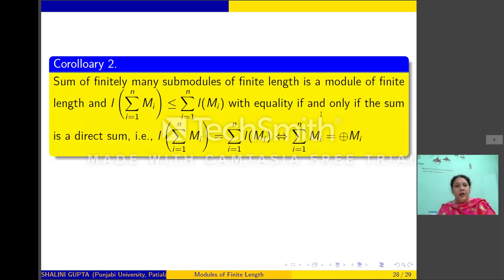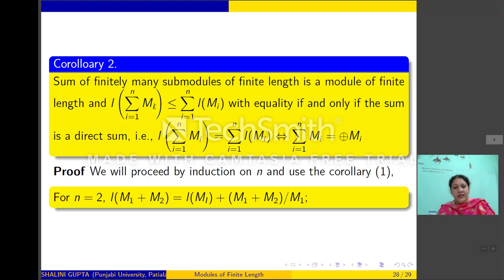Now, consider M1, M2, up to Mn to be submodules of module M, where M is of finite length. Then the length of the sum of these modules is less than or equal to the sum of the lengths, and equality holds if and only if this sum is direct. So this can be seen easily. We will prove the result by applying induction on n.